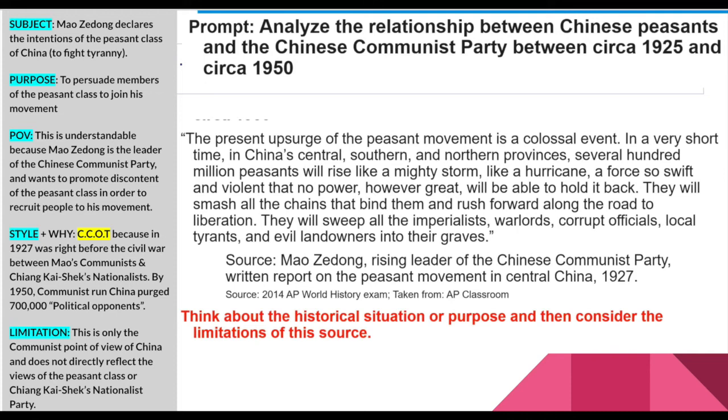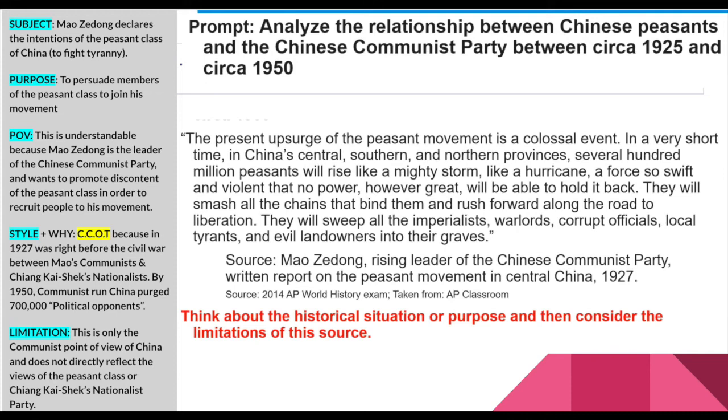Now, why would he do that? Well, the purpose: to persuade members of the peasant class to join this movement. He's trying to build an army of support. What is his point of view? Well, it's understandable why Mao Zedong wants to do that, because he's the leader of the Chinese Communist Party. He wants to promote discontent of the peasant class in order to recruit people to his movement. That's his point of view.